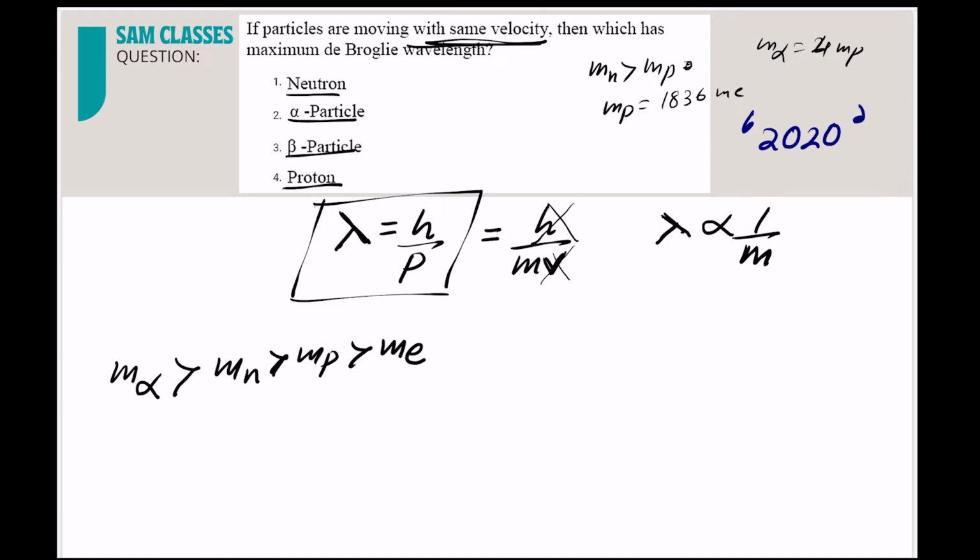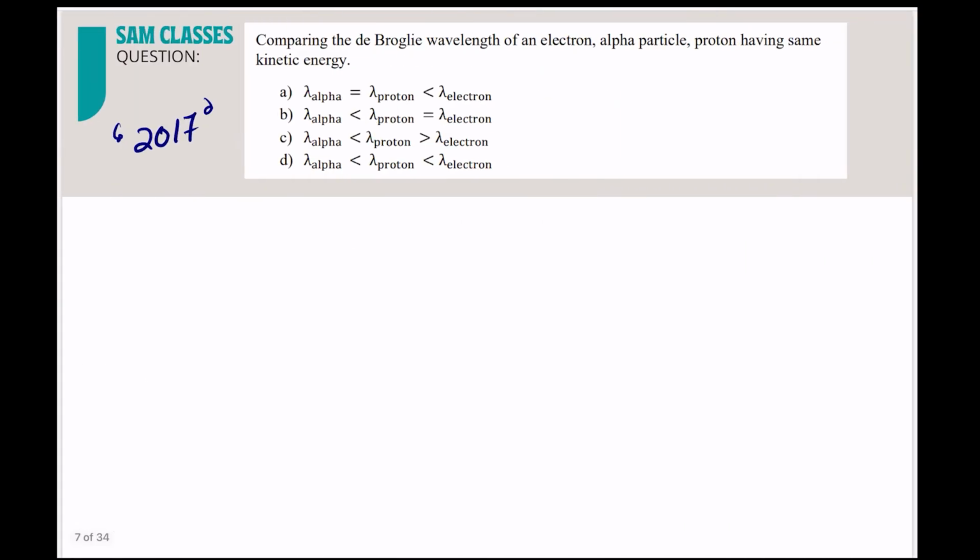So what will happen? Lambda of electron, since it has the smallest mass and wavelength is inversely proportional to mass, more mass means less lambda. So lambda of electron will be what? And beta particle is what? Just electron. So you should know a bit. So the electrons will have the maximum. The de Broglie wavelength of the beta particle, that is electron, is the highest. Okay, everyone.